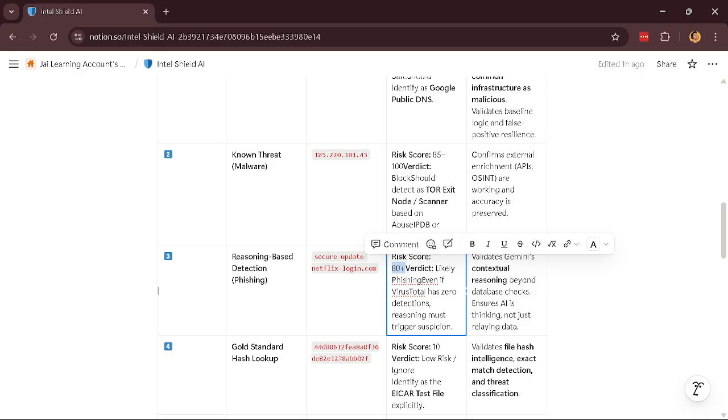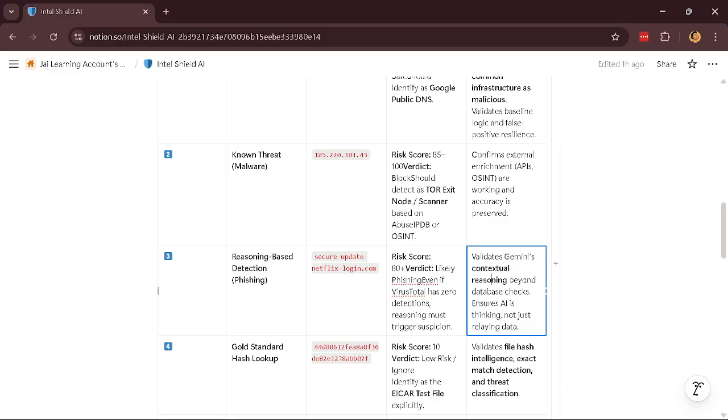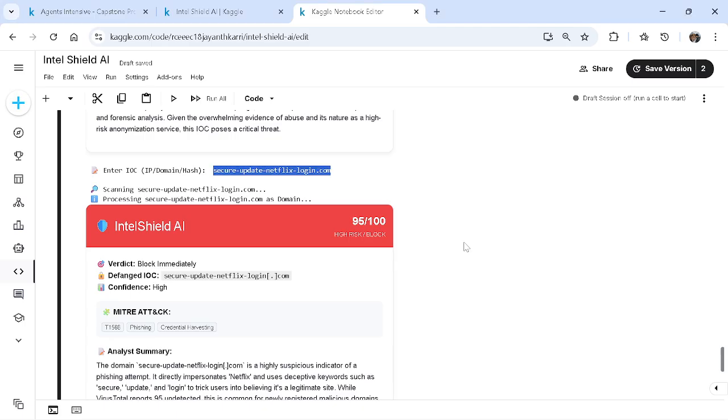It is a phishing one. It would be detected by using VirusTotal and zero detections and so on. So here we are going to perform the context reasoning test, because the base checks ensure AI thinking is not just relying on data. Let's see how it goes.